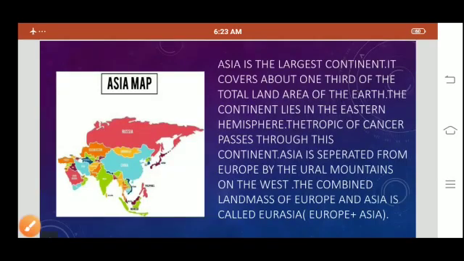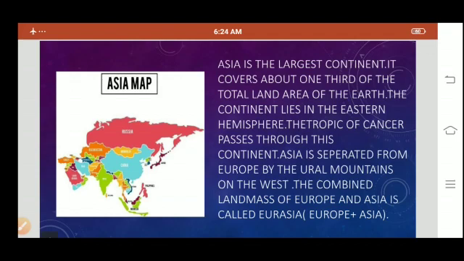The first continent which we are going to study is Asia. You can see the picture of Asia. Asia is the largest continent. It covers about one-third of the total land area of the earth. The continent lies in the eastern hemisphere. The Tropic of Cancer passes through this continent. Asia is separated from Europe by the Ural Mountains on the west. The combined landmass of Europe and Asia is called Eurasia, which means Europe plus Asia.